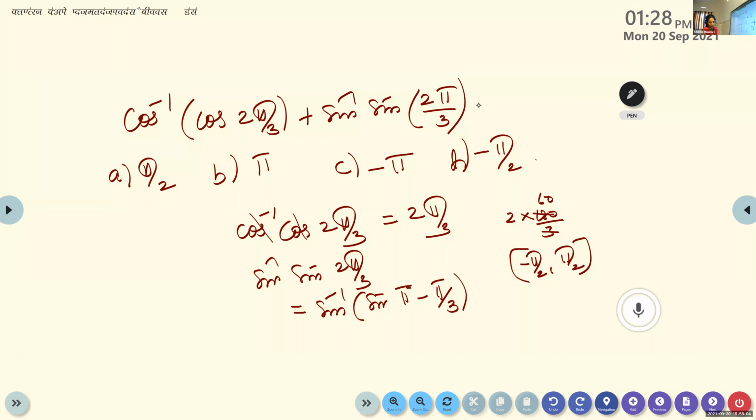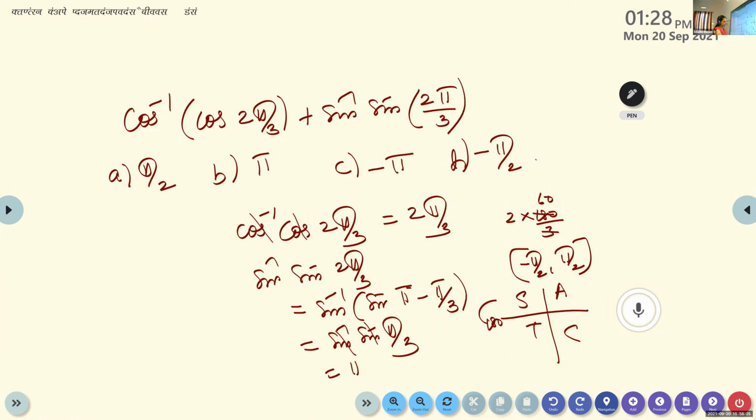Sine of 180 minus theta, what is it? It is sine theta. It is in the second quadrant, less than 180. So sine inverse of sine of pi minus pi by 3 will be the same as sine inverse of sine pi by 3. So these two will get cancelled, and we get pi by 3.